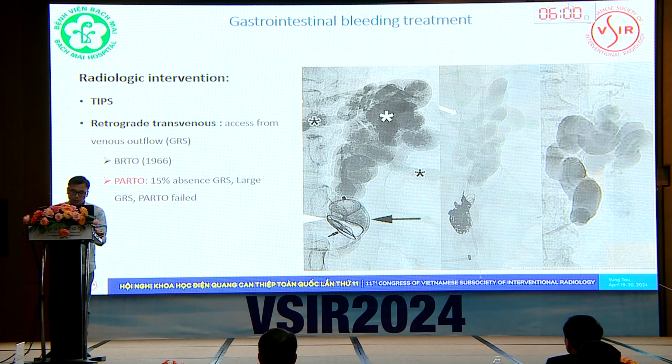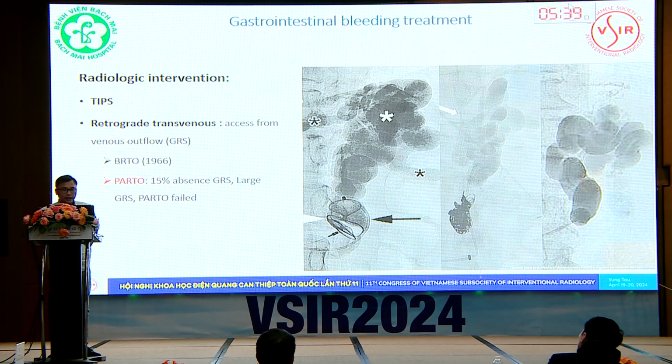Nowadays, the only place in Vietnam where PARTO is regularly practiced is Bạch Mai Hospital. More than 200 patients have had it done here safely and successfully since 2017.